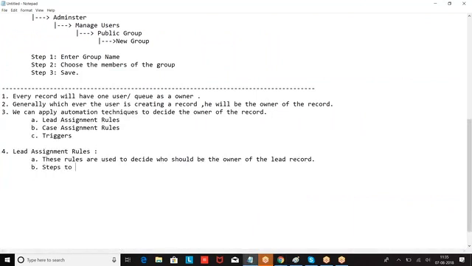Steps to create. For the navigation we had setup, Customize, Leads.